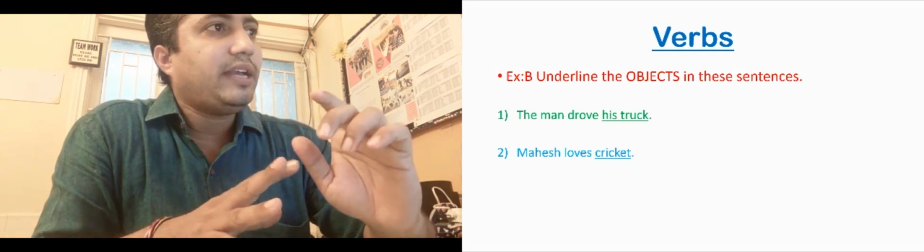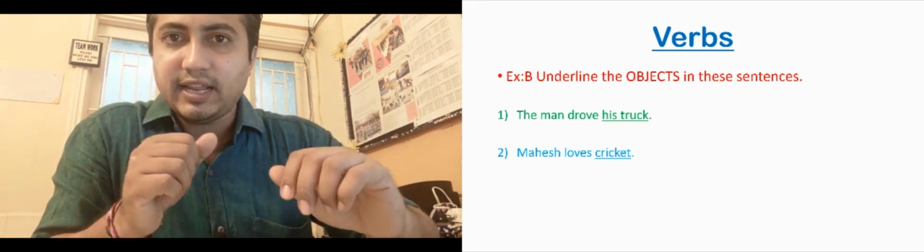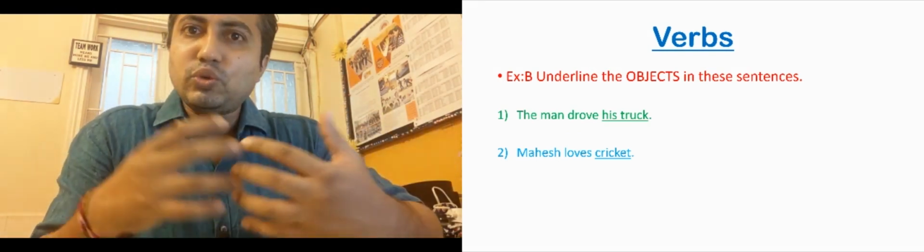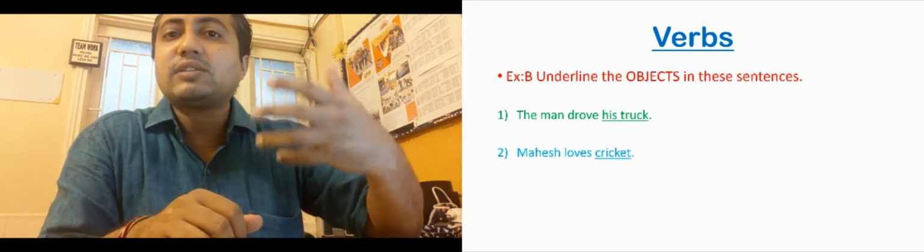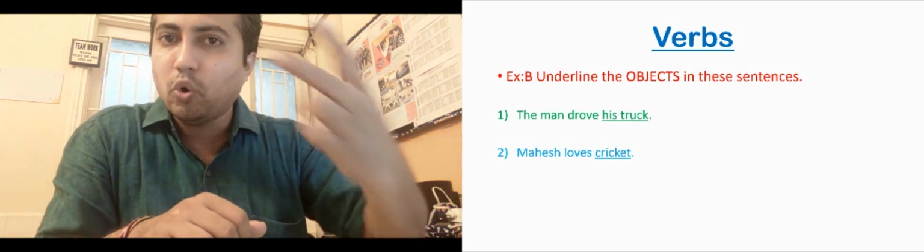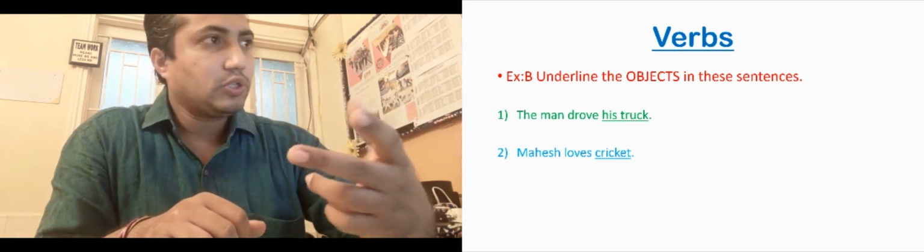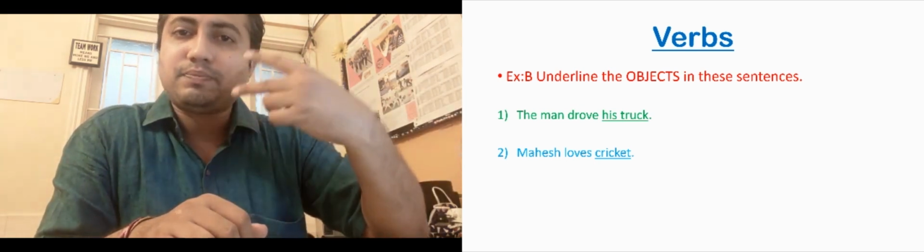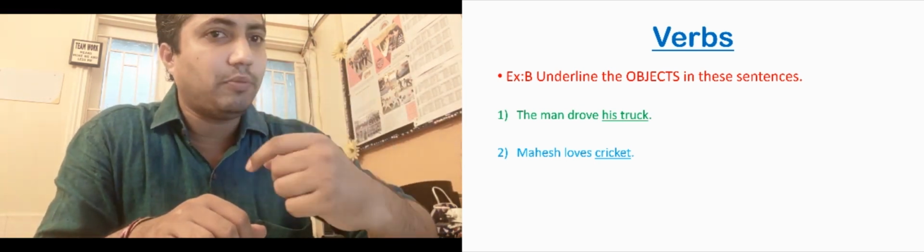Exercise B, underline the objects in these sentences. We had discussed that to find the object we have to ask a question to the verb. The questions are what or whom. So here by asking what or whom we can find the objects.